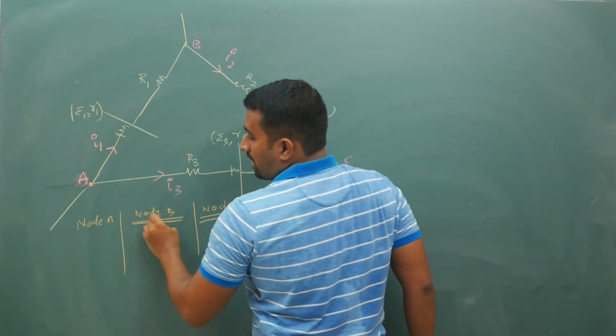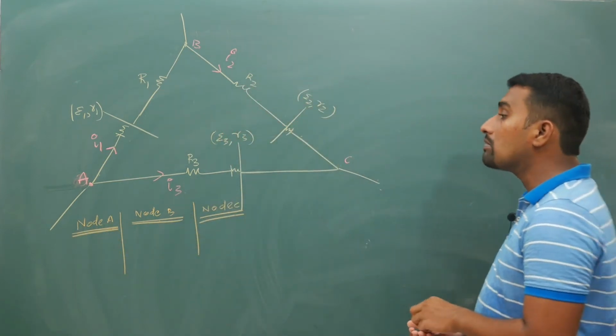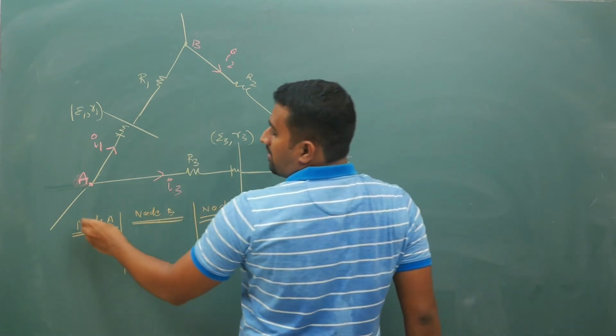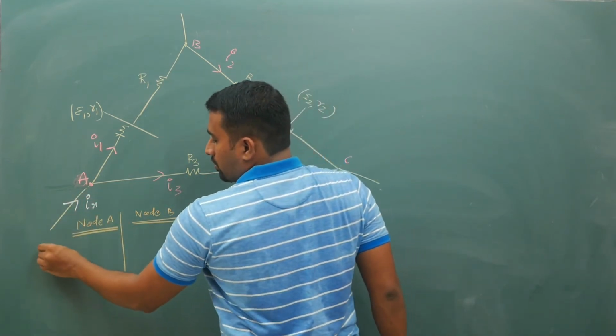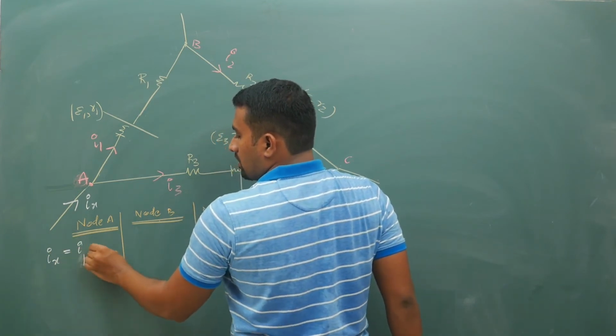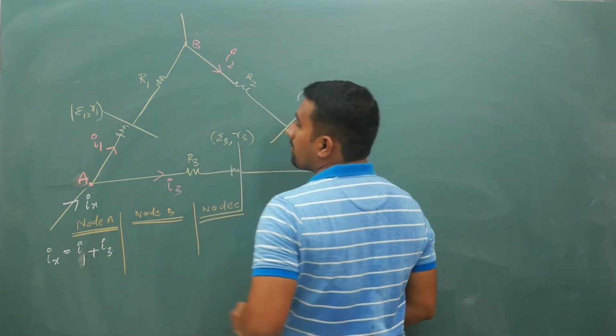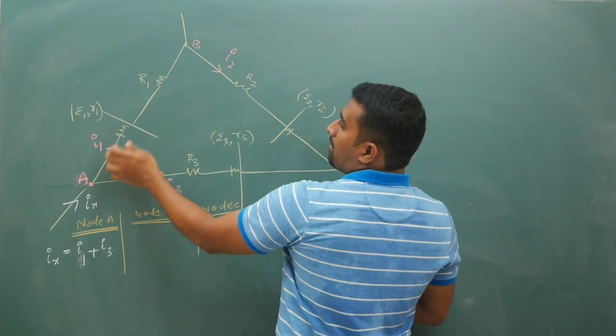Okay, so you have a total of 3 nodes because your current is splitting here. Now here 2 currents are leaving, so obviously I have to keep Ix like this. So at node A, if I apply Kirchhoff's first law, Ix is equal to I1 plus I3.